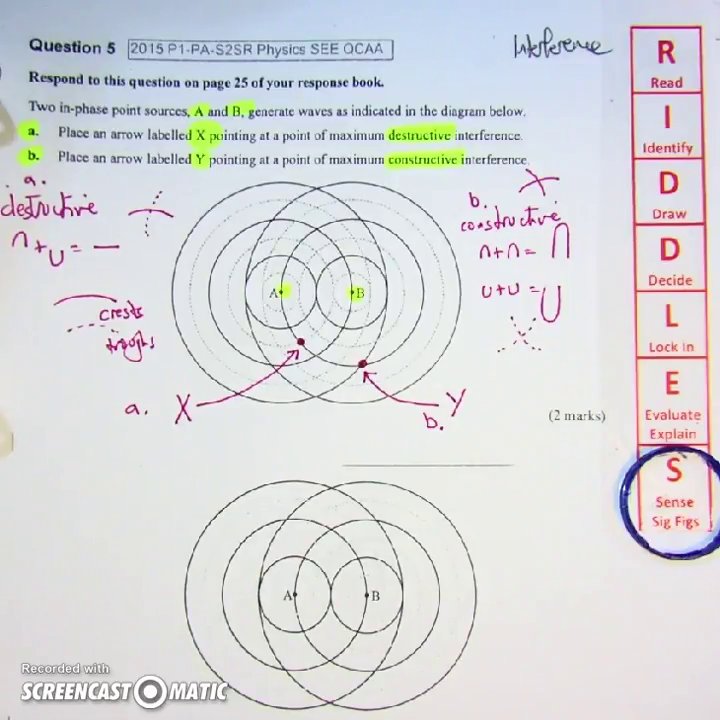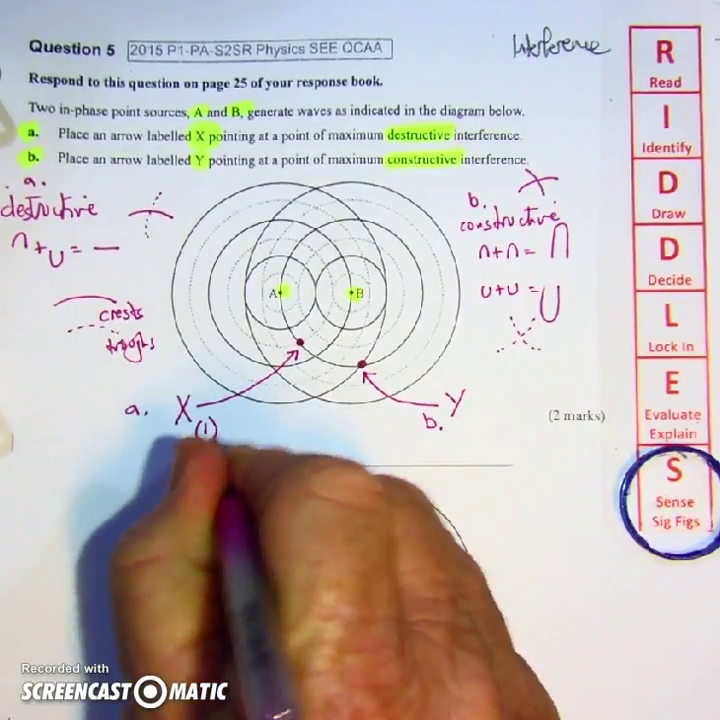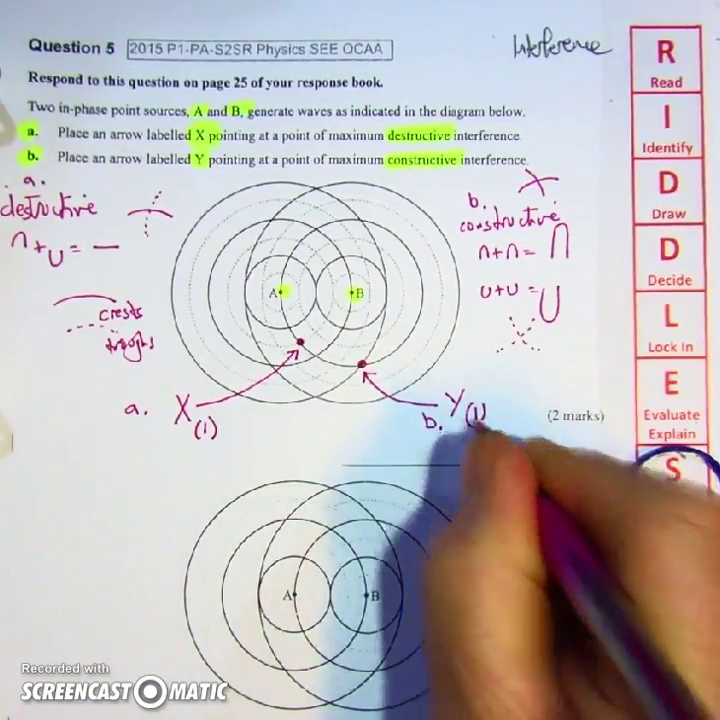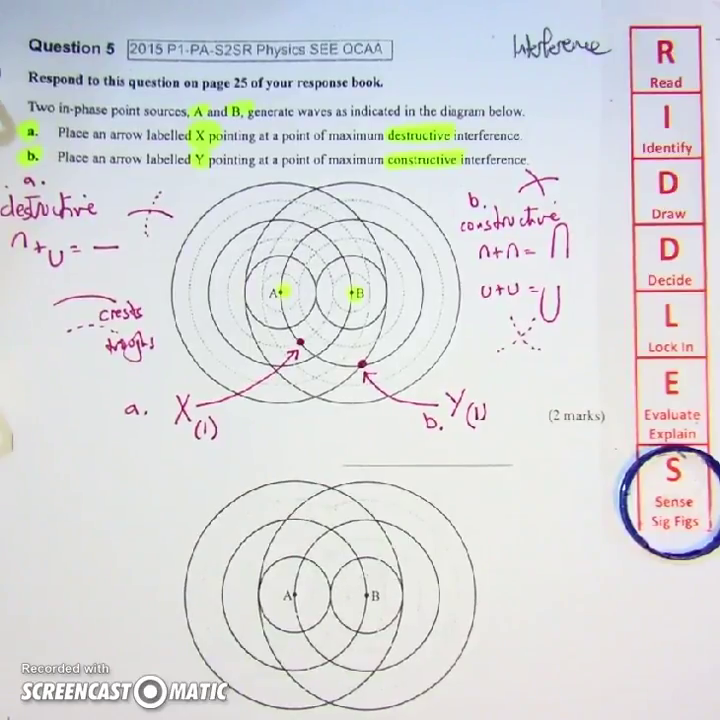This question is worth 2 marks. You score 1 mark for the correct positioning of X and 1 mark for the correct positioning of Y, giving you your 2 mark total.